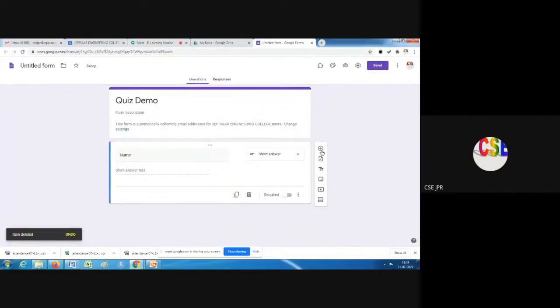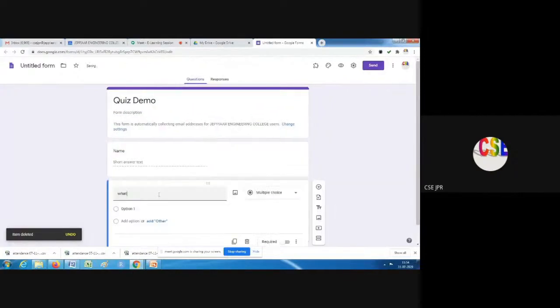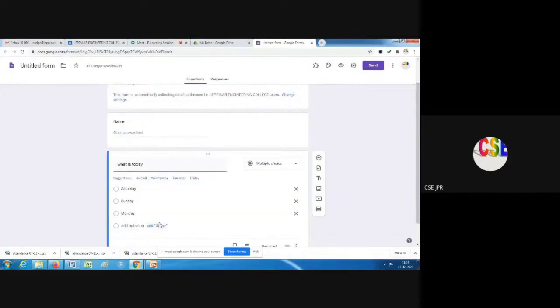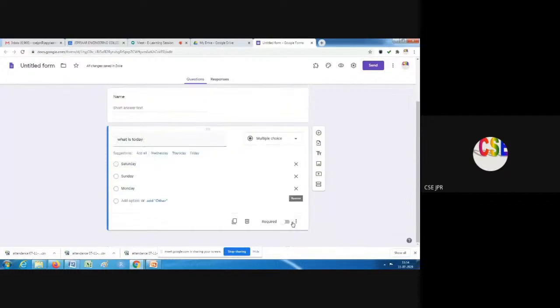So I'll add questions. Okay, so multiple choice. Let's say I want to add something like that. I can add maybe 2 options or 3 options, any number of options we can have. Then we have to make it a required question. And now see, actually it's a normal form.